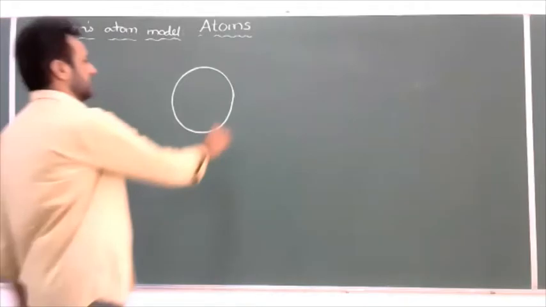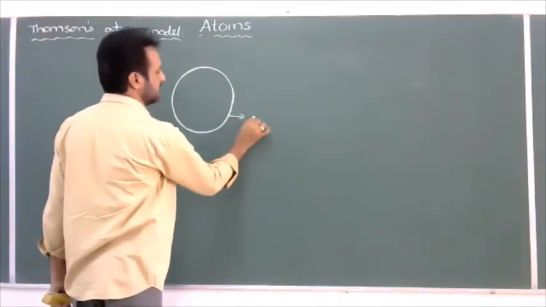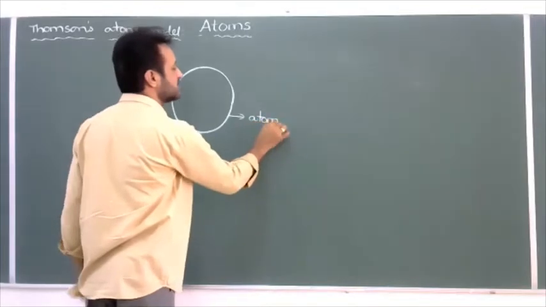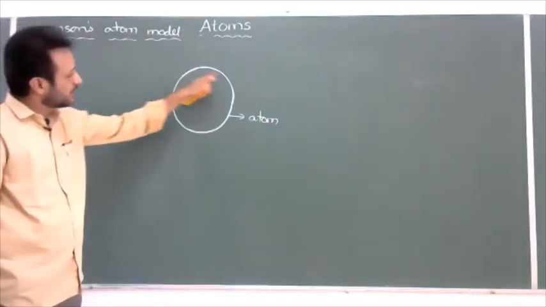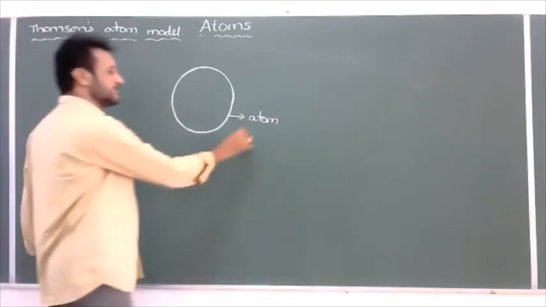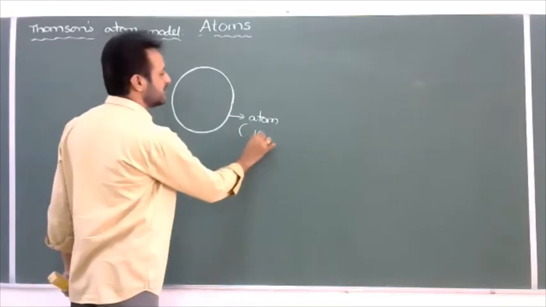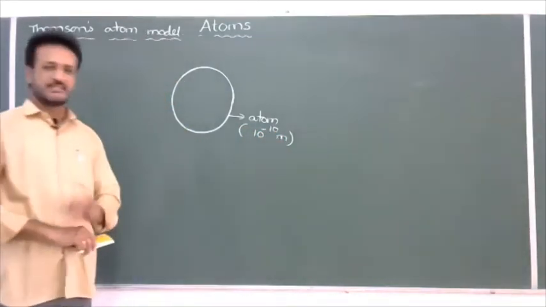According to the Thomson model, if you select an atom, the atom has a spherical shape. The shape of the atom is spherical with a size of 10 to the power of minus 10 meter, equal to 1 angstrom. That is the shape and size of the atom.